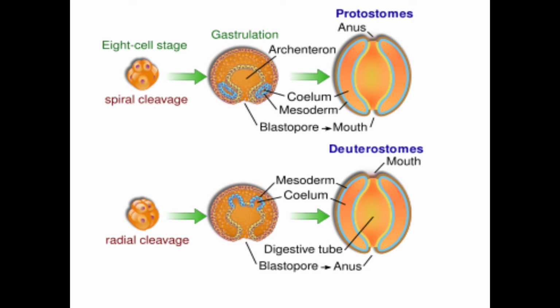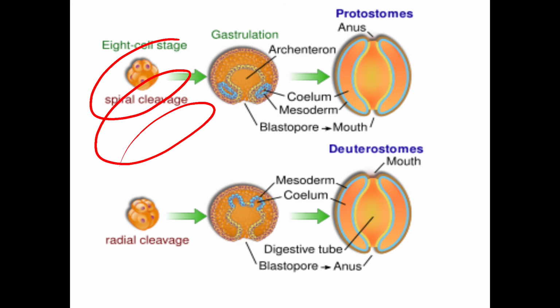There are so many kinds of division according to the organism: spiral cleavage, radial cleavage, bilateral cleavage. In case of nematodes and flatworms, they will show spiral cleavage, that means the cleavage in spiral fashion. The protostomes show spiral cleavage.